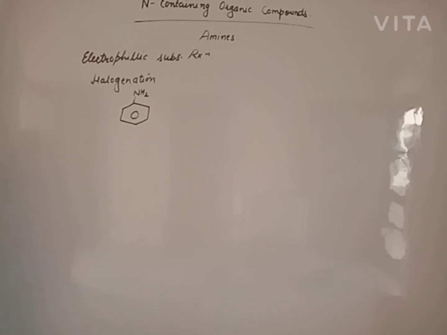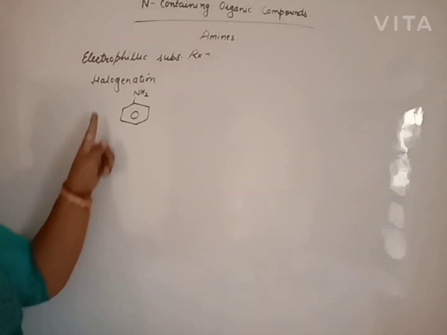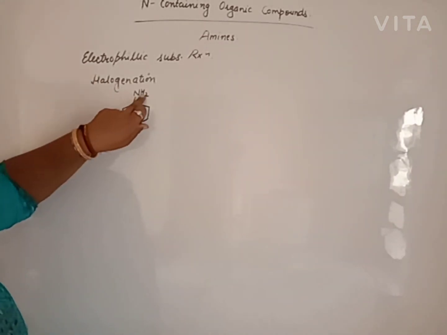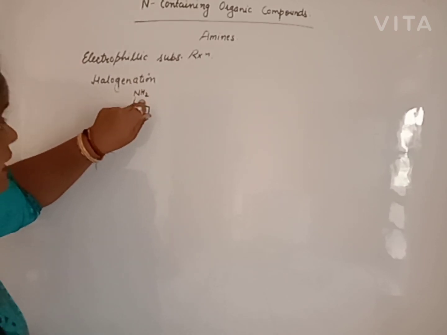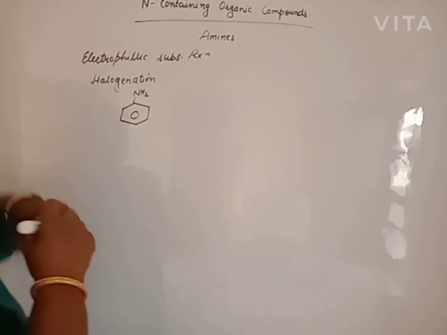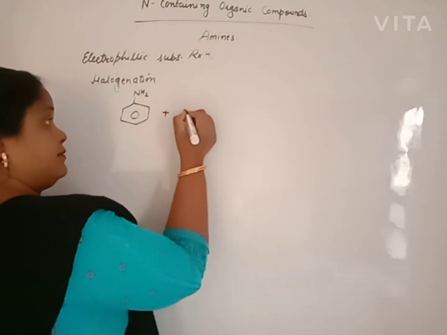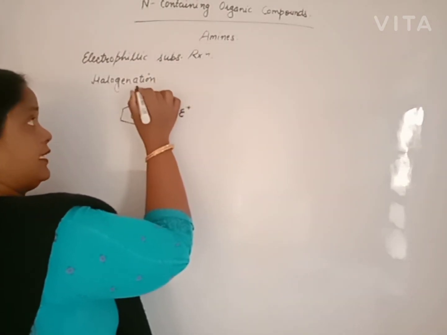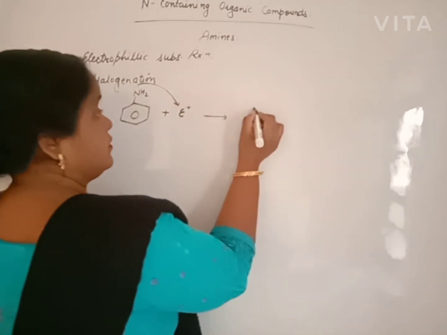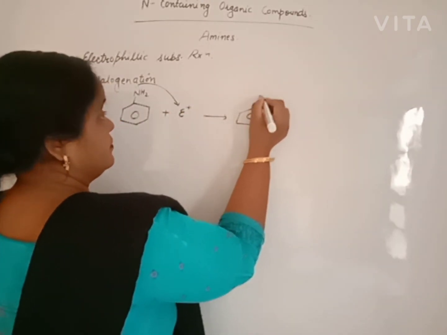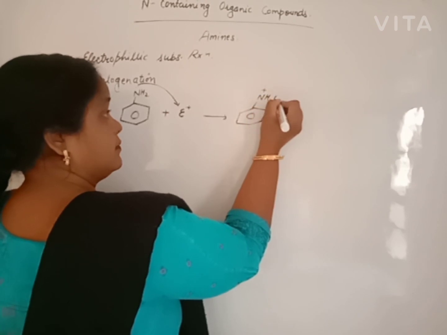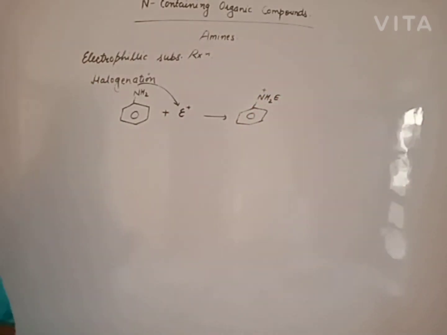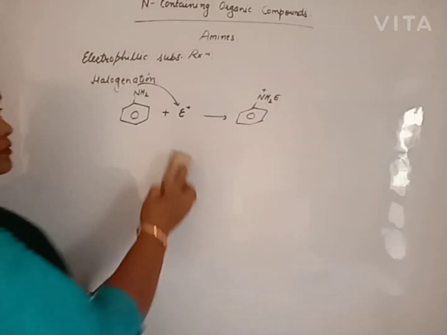So reaction will take place at the amine group. If we can't block this, reaction will take place at the amine group with electrophilic nature. If we want to add an electrophile, beta, nitrogen loses its electron, so it will not be used.